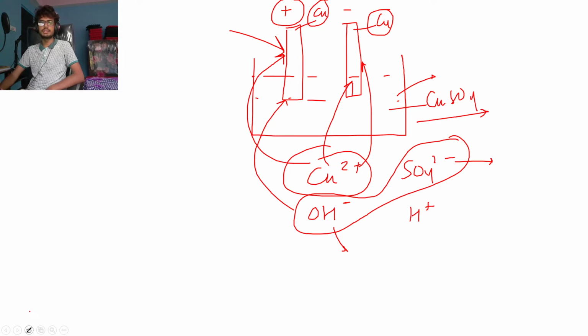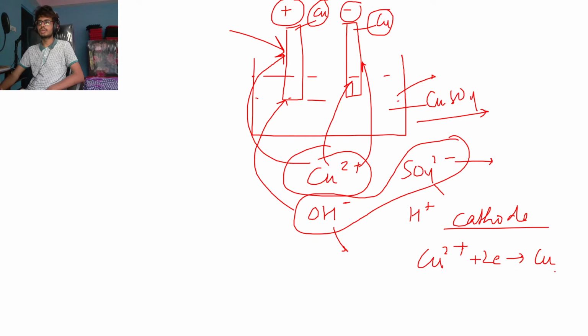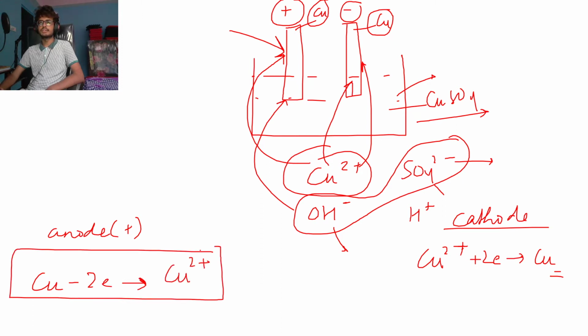The negative electrode is the cathode, so copper will go there. This is the normal thing that was happening: it gains 2 electrons and becomes copper metal. Now the anode is the positive electrode. Here, copper will lose 2 electrons and become Cu2+. So this is the difference.